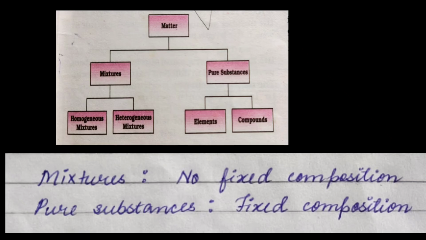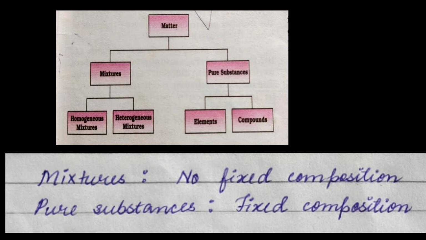As you know, matter is divided into two broad parts. One is your mixture, another one is your pure substance. A mixture is a matter which contains two or more substances present in it in any ratio. So there is no definite ratio while making a mixture. For example, sugar solution in water.